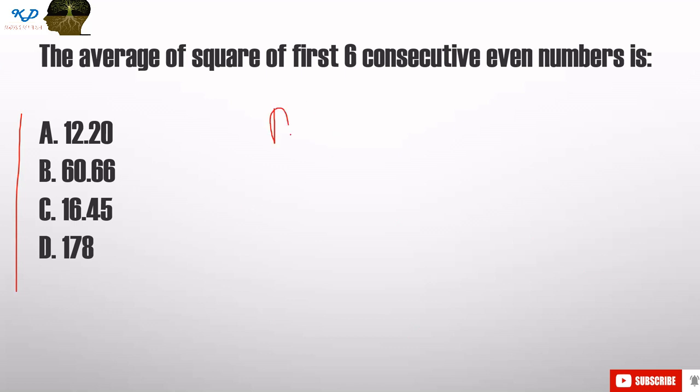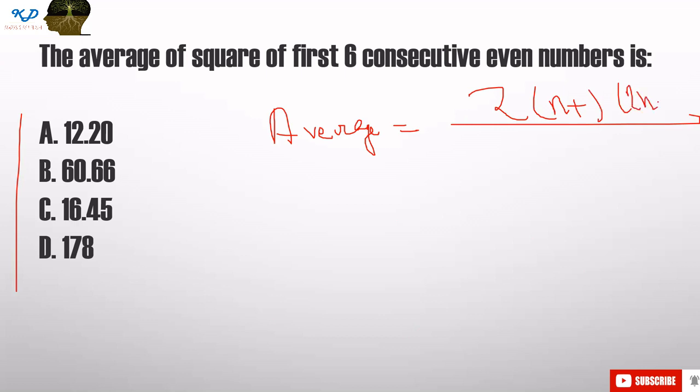So here you need to know one formula. That is (2n plus 1)(n plus 1) divided by 3, where n is equal to the number of consecutive numbers. So here n is equal to 6.